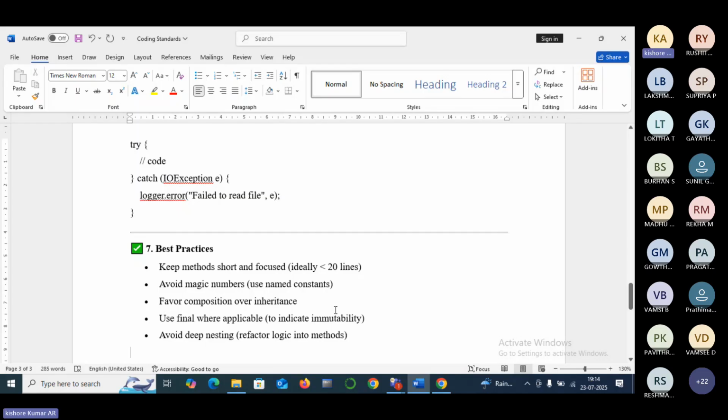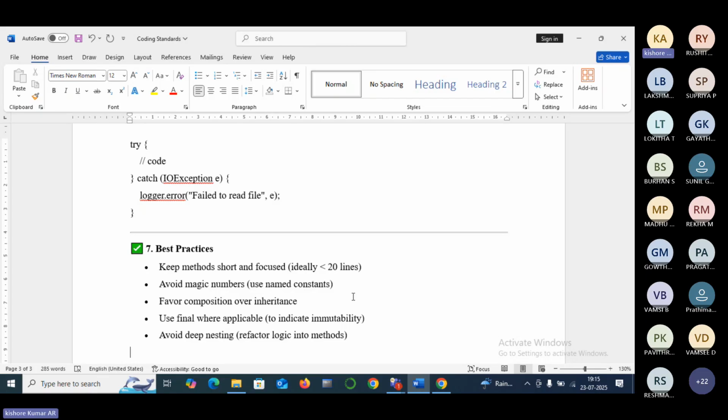Favor composition over inheritance. Inheritance means don't simply write the extends keyword like that. Instead of that, whatever the logic you want, that particular composition you need to favor. And then use final where applicable. Means if you don't want to change the values frequently, if you don't want to change the values, you must write final. Final is the keyword in order to specify a constant.